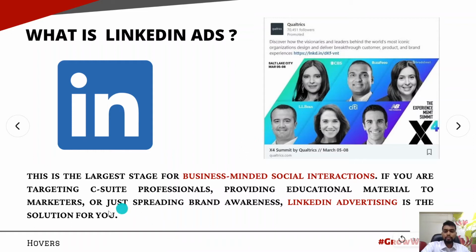To simply put, why you should put an ad on LinkedIn is because this is the largest stage for business minded social interactions. If you are targeting C suite professionals, including CXOs, CFOs, CEOs, CTOs, or whatever, it also is for providing educational material to marketers or by just spreading your brand awareness. So, LinkedIn advertising is the solution for you.